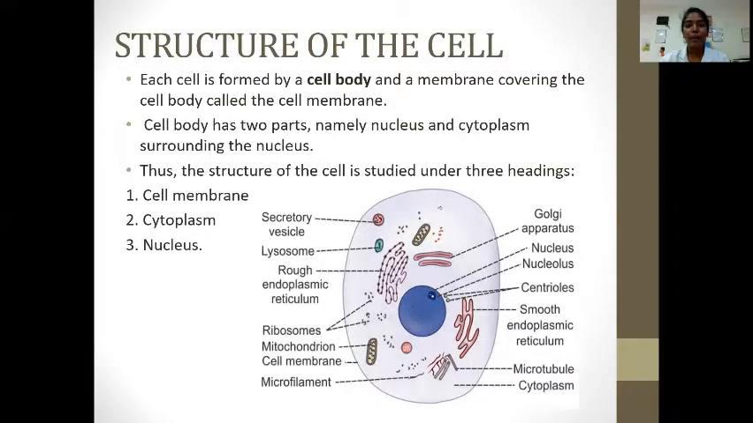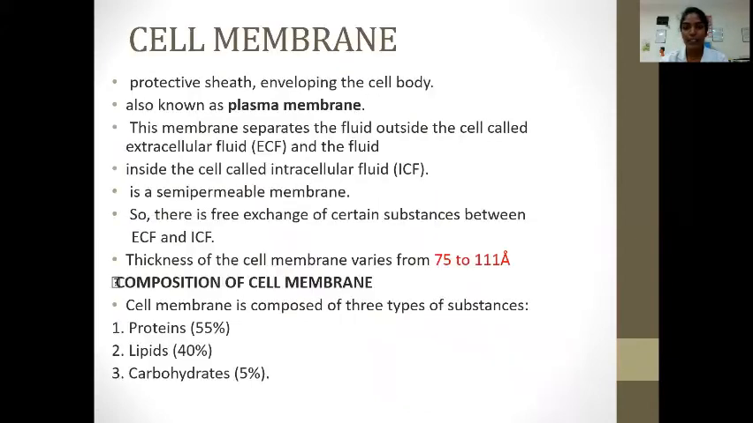Each cell is formed by a cell body and a membrane covering the cell body called the cell membrane. Cell body has two parts, namely the nucleus and the cytoplasm surrounding the nucleus. Thus, the structure of the cell is studied under three headings. One, the cell membrane. Another, the cytoplasm. The third, the nucleus.